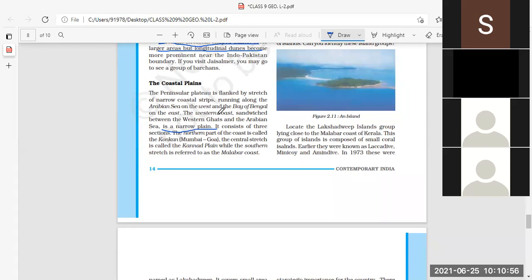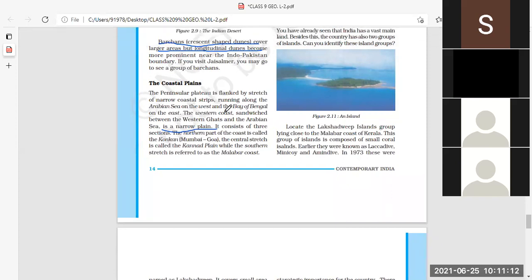So the western coast is sandwiched between the Western Ghats and the Arabian Sea. That means on one side the Western Ghats are there, on one side the Arabian Sea is there, and in between is the western coast. Clear? So it is a narrow plain sandwiched between the Western Ghats and the Arabian Sea.